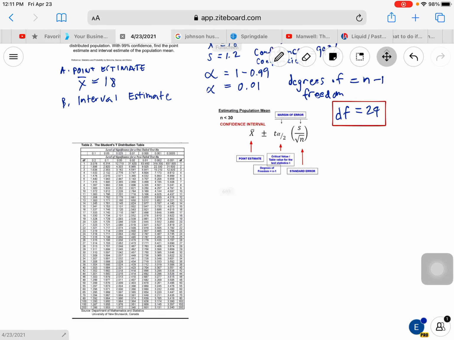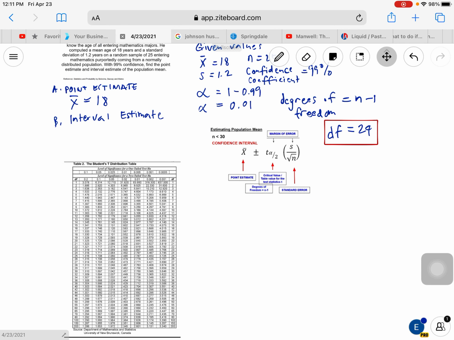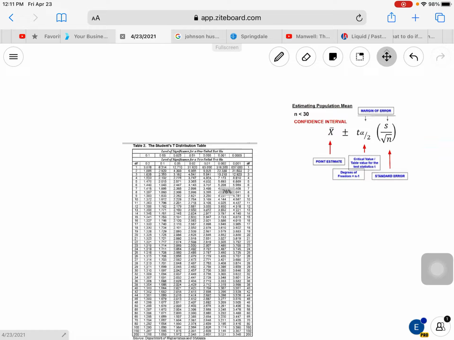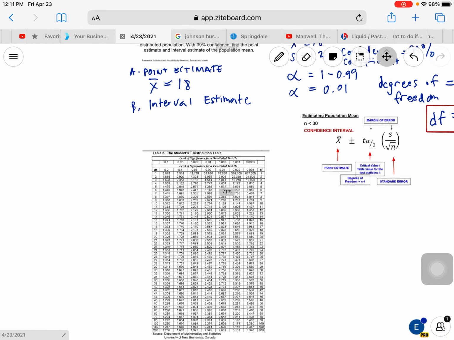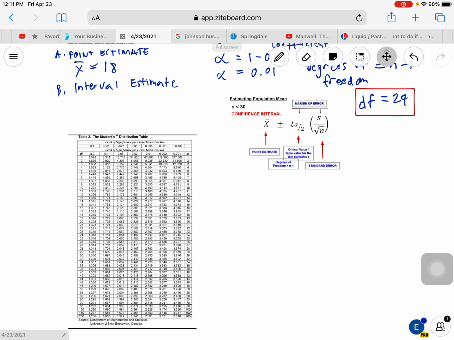Okay, 0.01. So let's check the intersection of our level of significance 0.01 and our degrees of freedom 24. Now we have to consider that since we're looking at the interval estimate, this is going to be under the two-tailed test, because there are two values that we will need. One is below the mean, which is a negative value, and the other is above the mean, which is positive.